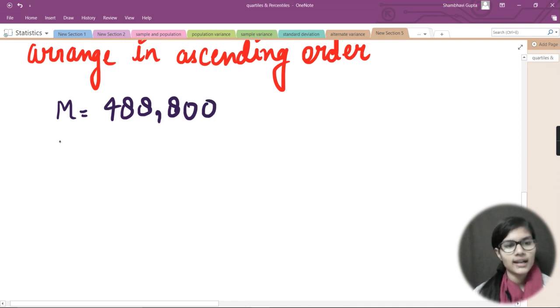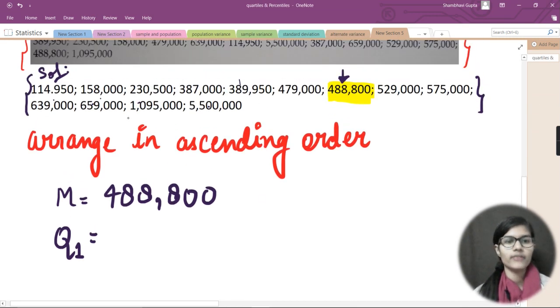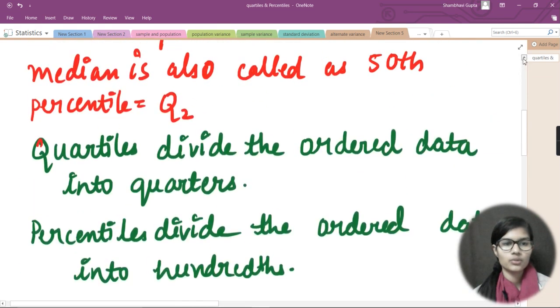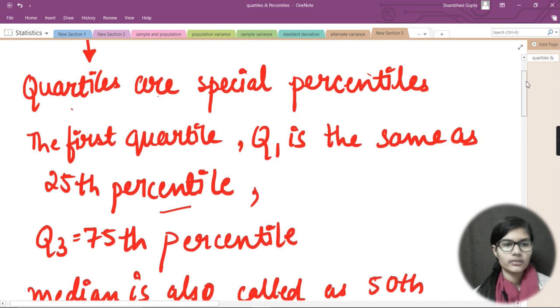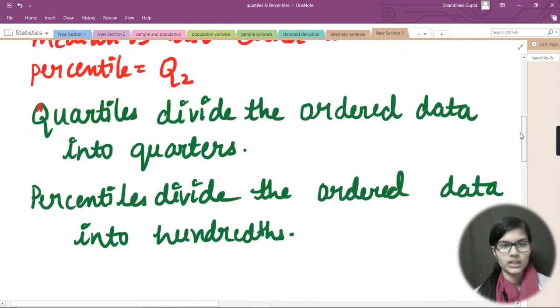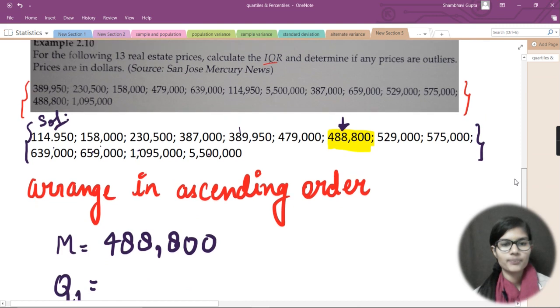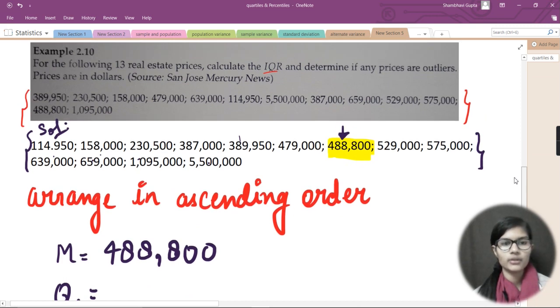What else I need to do is find Q1 and Q3. So let's move above and see how we'll find Q1 and Q3. For Q1, what was the definition? Let's go once more above. What we have studied is that quartiles are special percentiles. The first quartile Q1 is the same as the 25th percentile. Even in the previous video on the box plot, we saw the first quartile, second quartile and third quartile, right?